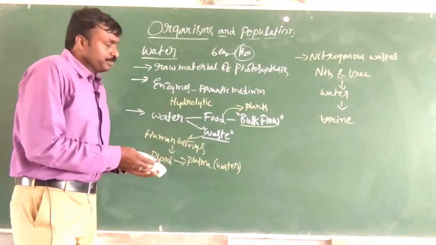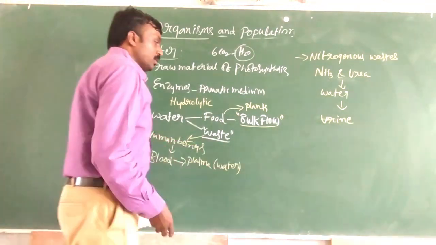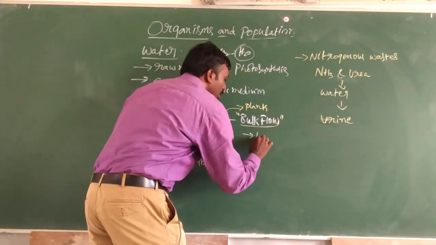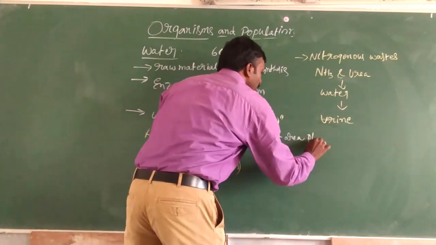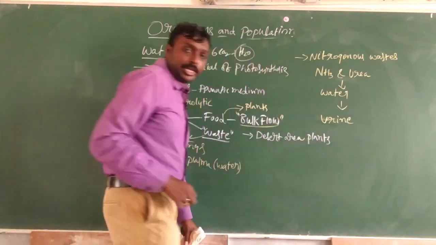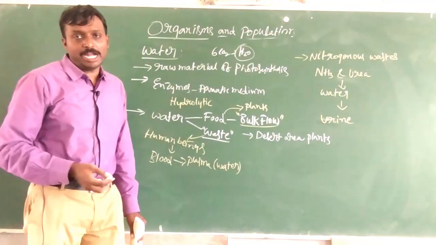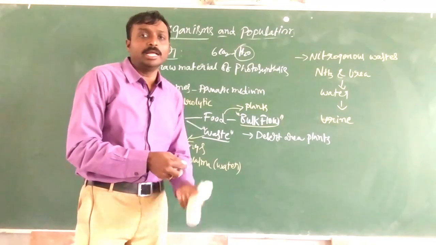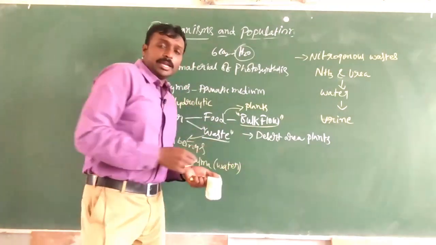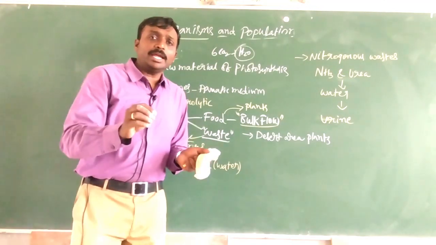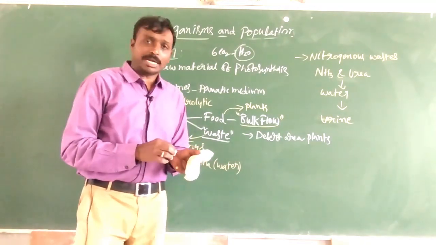Okay, now if we talk about the desert area plants, especially succulents like Opuntia, cactus. In those areas there is very little availability of water resources.